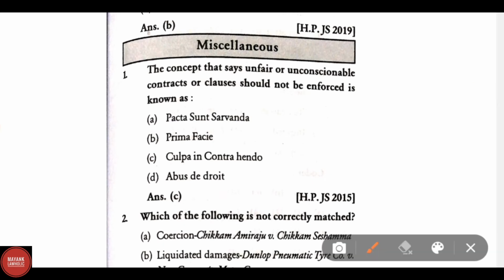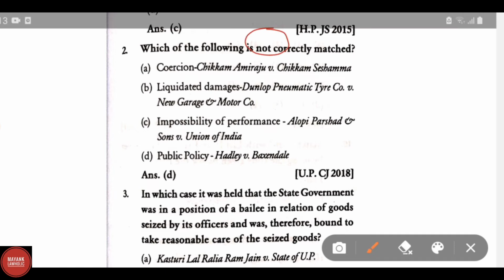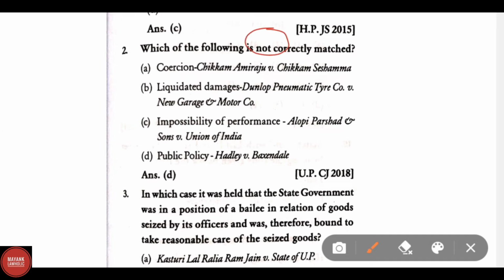The concept that says unfair or unconscionable contracts or clauses should not be enforced is known as C, culpa in contrahendo. Which of the following is not correctly matched? Here the correct answer is, let us see the first option: coercion, Chikkam Ammiraju versus Chikkam Seshamma. This is the correct match.